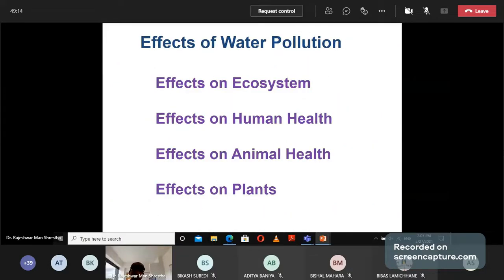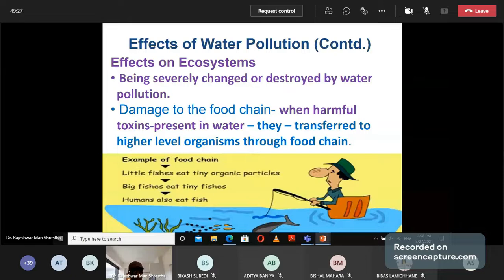Now, effects of water pollution: effect on ecosystem, effect on human health, effect on animal health, effect on plants. There are so many effects of water pollution on ecosystem and on human health. Now, one by one, the effect on the water ecosystem: how it is severely changed or destroyed by water pollution.